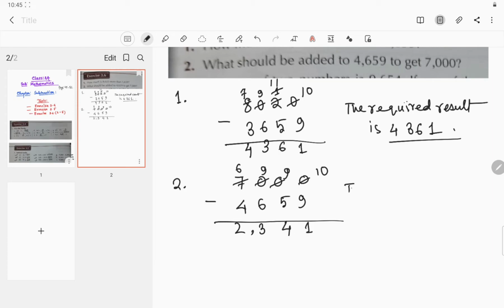So therefore, because we already have done that subtraction across 0, right? So this is the way how to do it. So therefore the required result is 2,341, right?